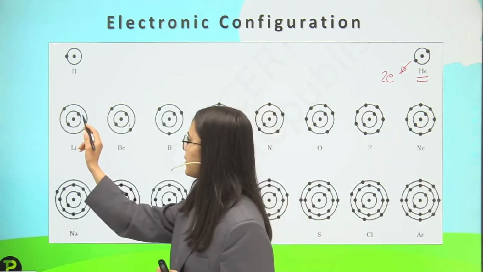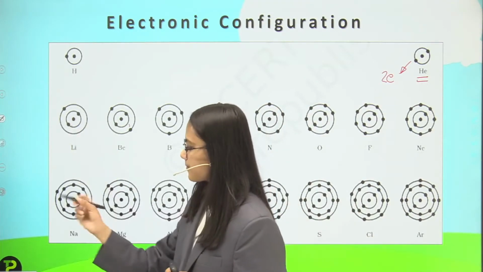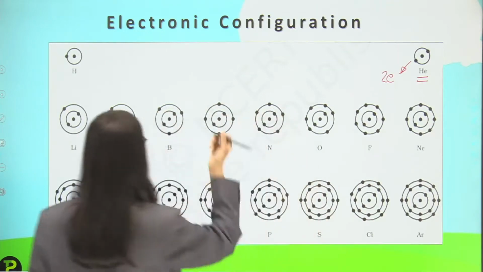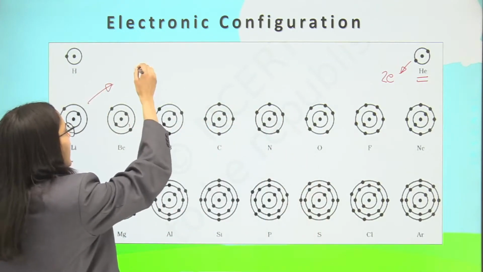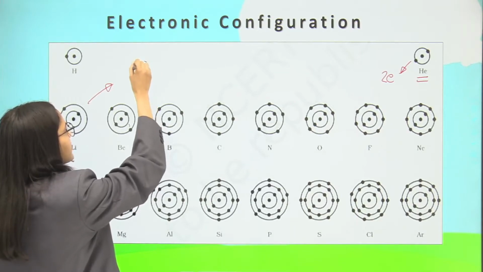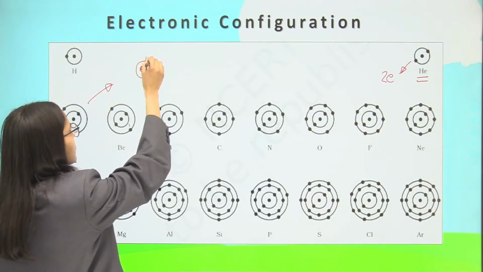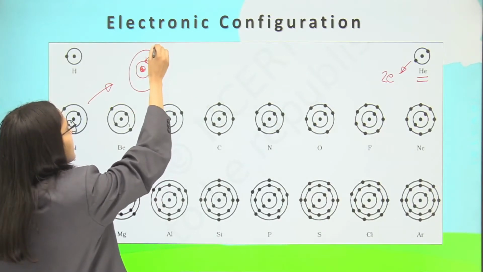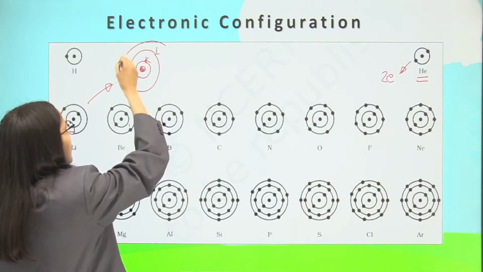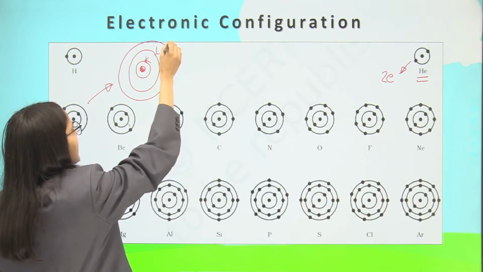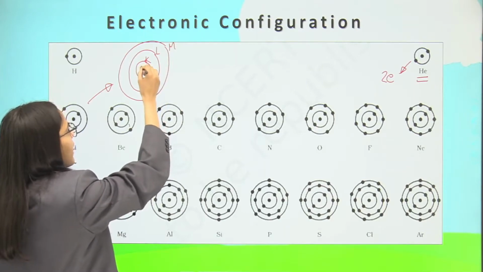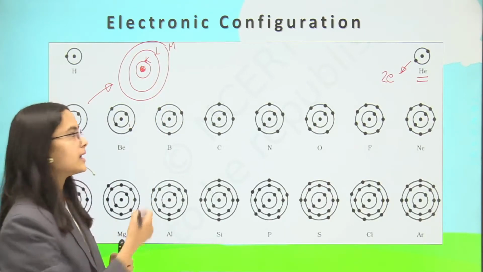I have the nucleus, and then I have a K shell, and then an L shell, and then M, and so on. So if I have to put electrons in it, what will I do?